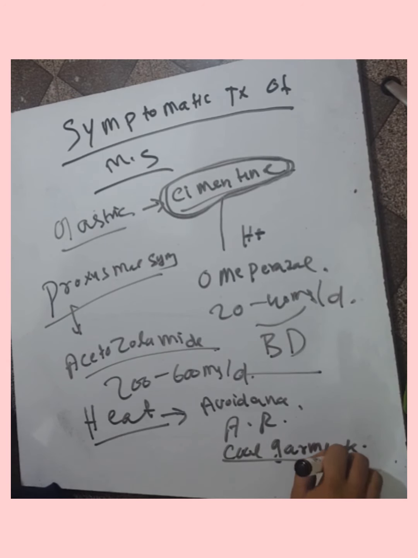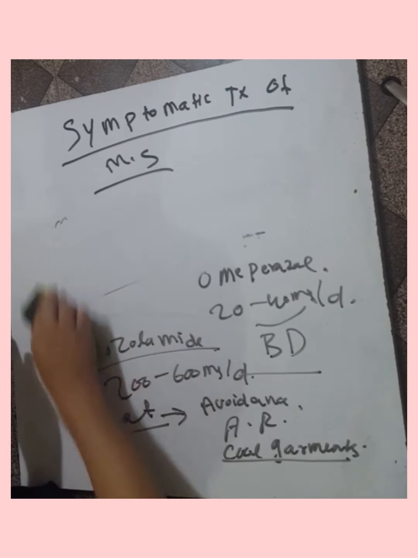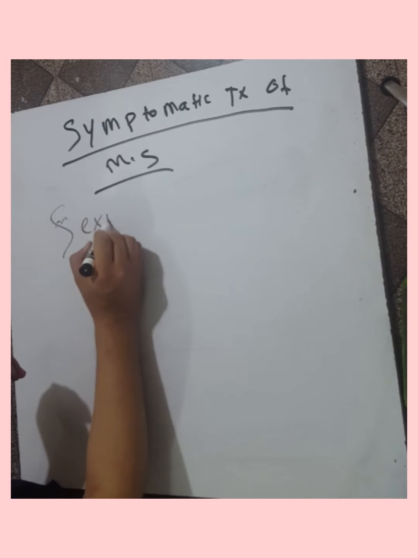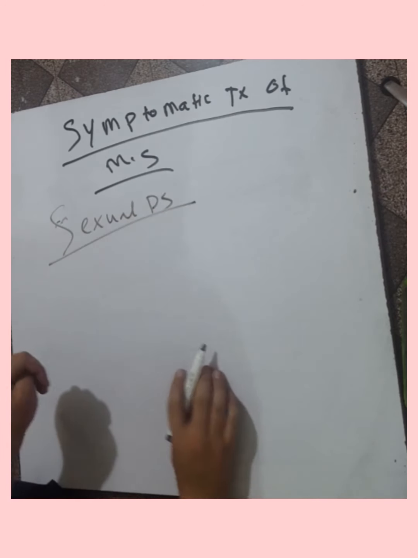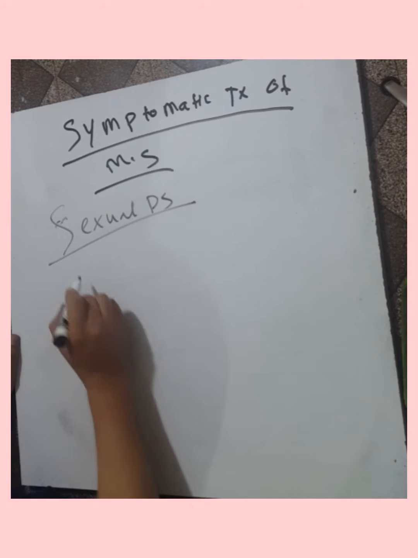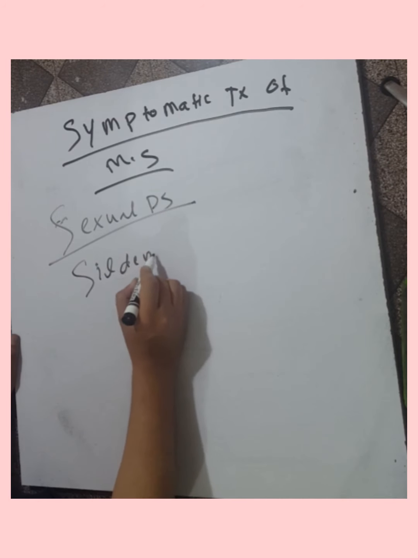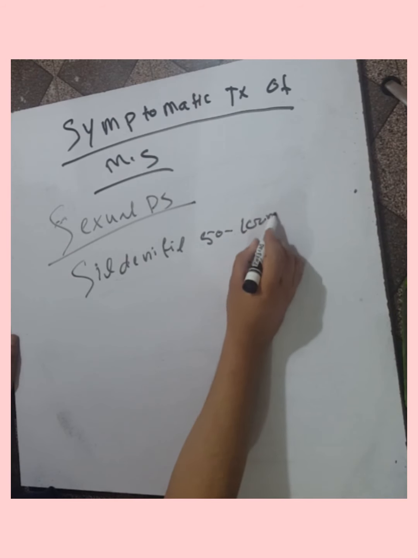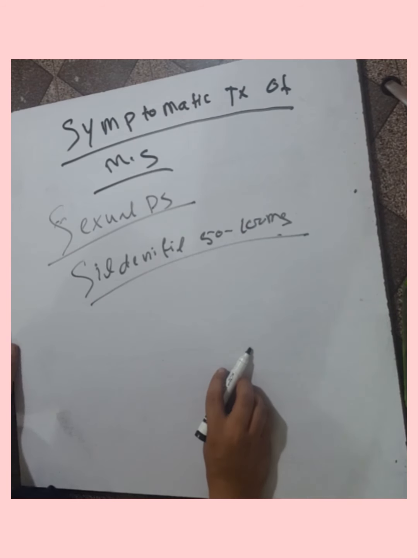The sexual dysfunction can also occur in multiple sclerosis. How will we manage the sexual dysfunction? The sexual dysfunction in multiple sclerosis can be treated by sildenafil 50 to 100 mg.